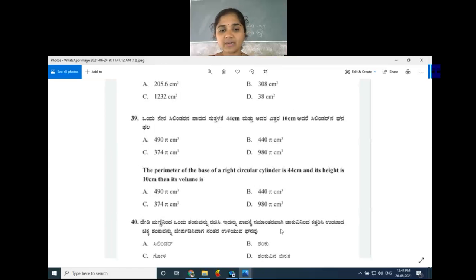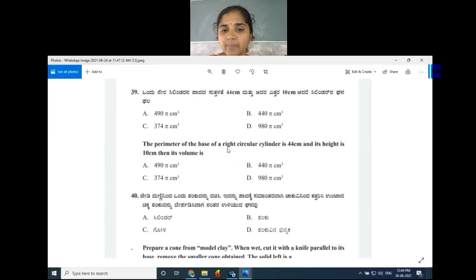Next question number 39. The perimeter of the base of a right circular cylinder is 44 and its height is 10 centimeter. Then its volume is. Perimeter of the base of a right circular cylinder is 44 and its height is 10. Then its volume is.